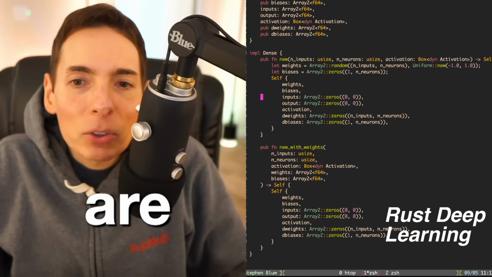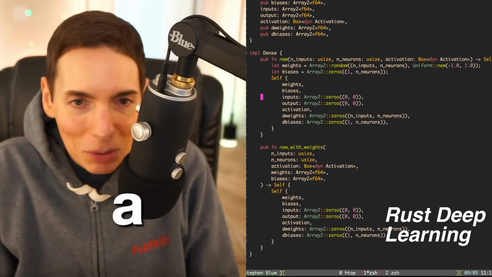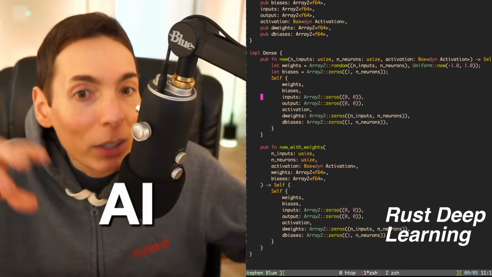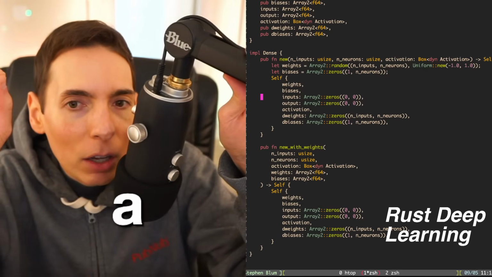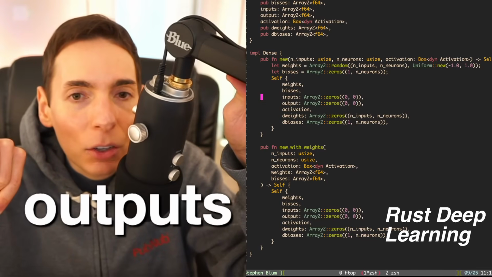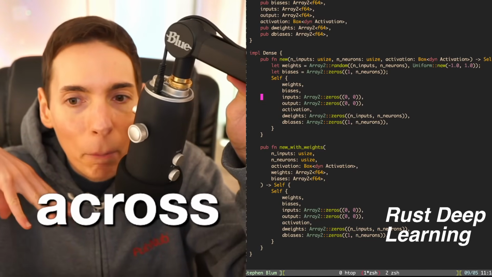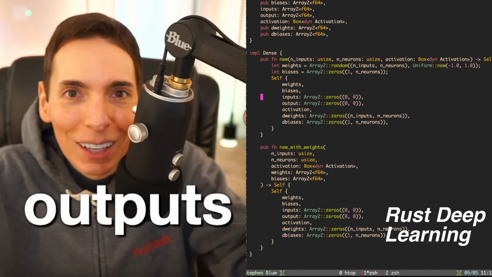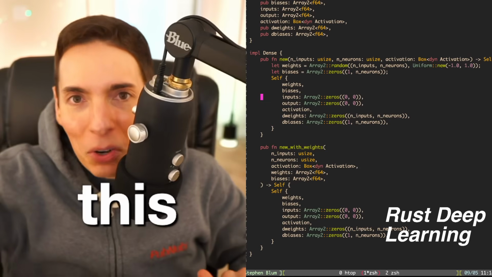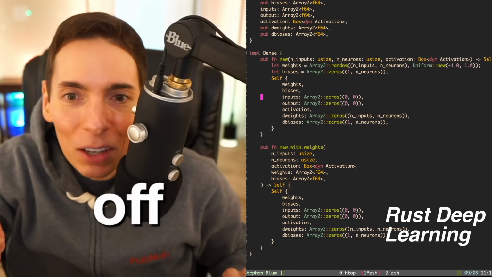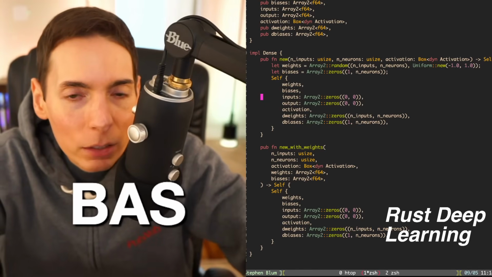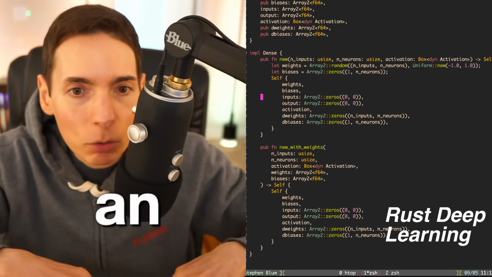What type of LLM are you about to build? We are building a basic machine learning model. We're not going to be building generative AI, but we can add a self-attention on top of this, and then we can also have the outputs be a softmax across a bunch of different token outputs. And we could build an LLM if we wanted to using this very framework. It's not that far off. All you have to do is we probably do like a letter-based, so an alphabet. So just like A to Z.